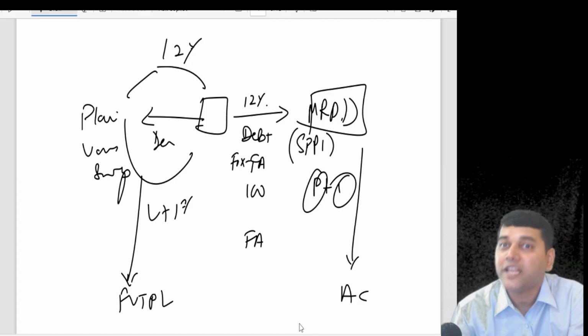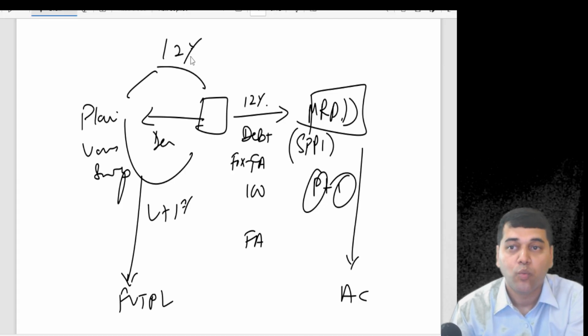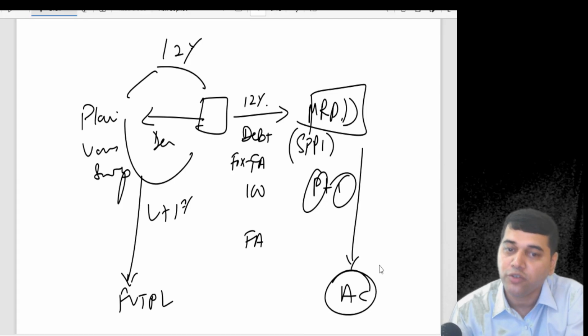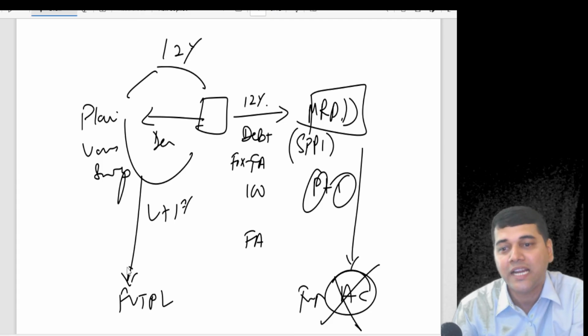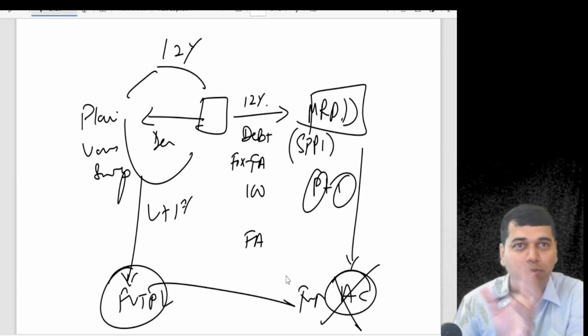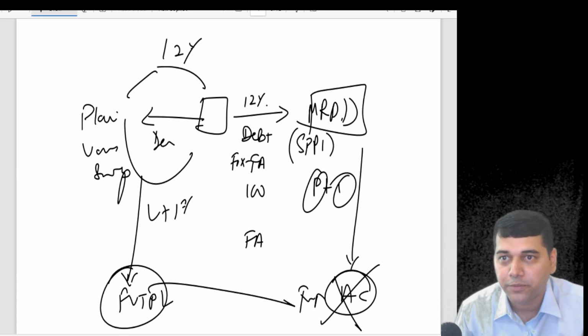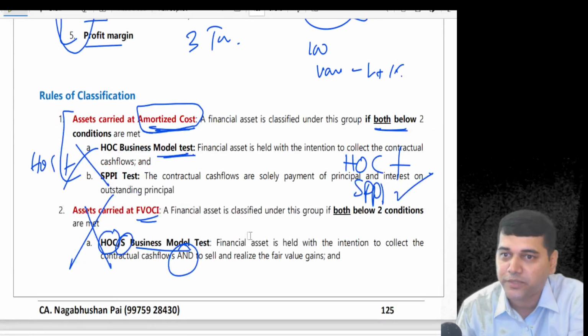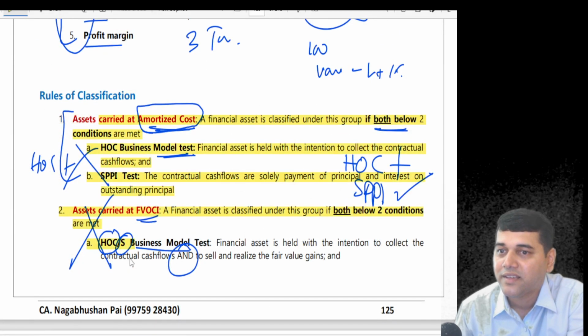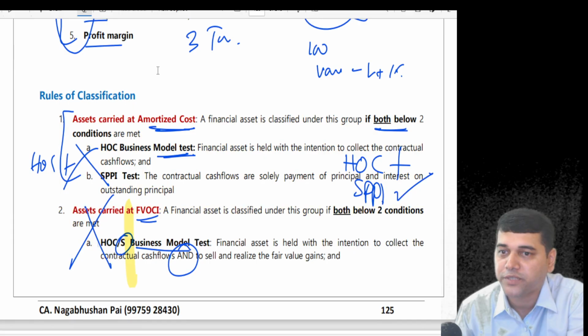So you have got an option, one time: whatever goes into amortized cost, you can change it into FVTPL. You can't change FVTPL into amortized cost. That is not possible. Do I have any option here? If I go back to the definition, is there any option given here? In the amortized cost section, is there any option given to me?